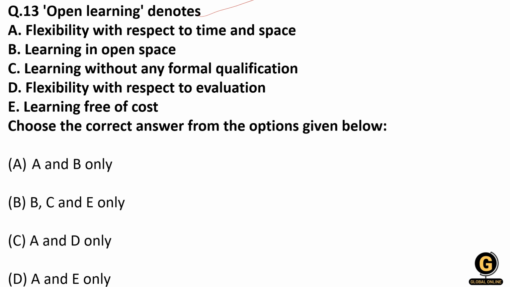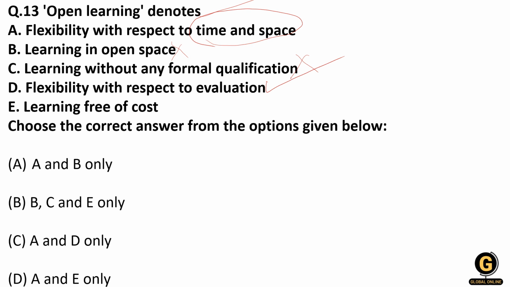Where you have flexibility with respect to time, space and the course that you want to do. It is a kind of flexibility that you have with respect to time and space. It is not that you should learn in the open space. You can learn in the room, you can learn in the classroom as well. So there is no bar to that. Learning without any formal education, so that is not correct. You can have formal education and you can still have open learning.